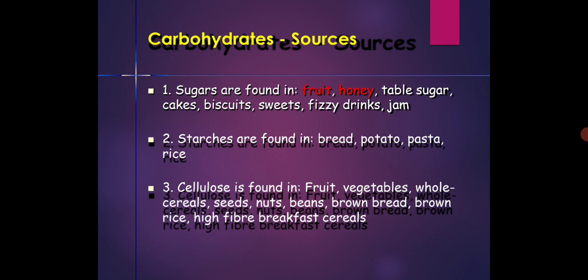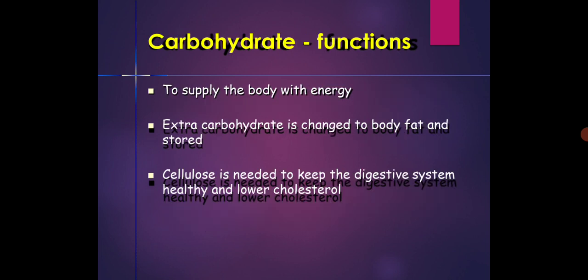Carbohydrate sources, sugars are found in fruit, honey, table sugar, cakes, biscuits, sweets, fizzy drinks, and jam. Starches are found in bread, potato, pasta, and rice. Cellulose is found in fruit, vegetables, whole cereals, seeds, nuts, beans, brown bread, brown rice, high fiber breakfast cereals. Carbohydrates function to supply the body with energy.